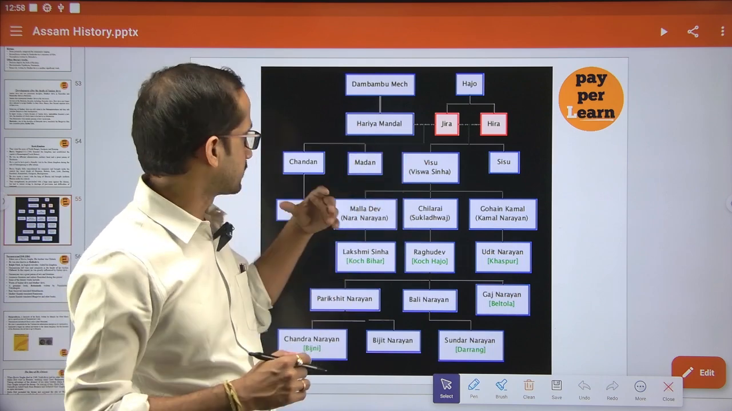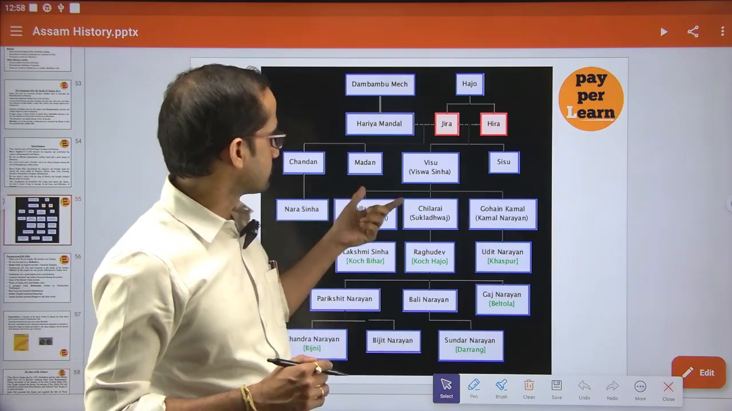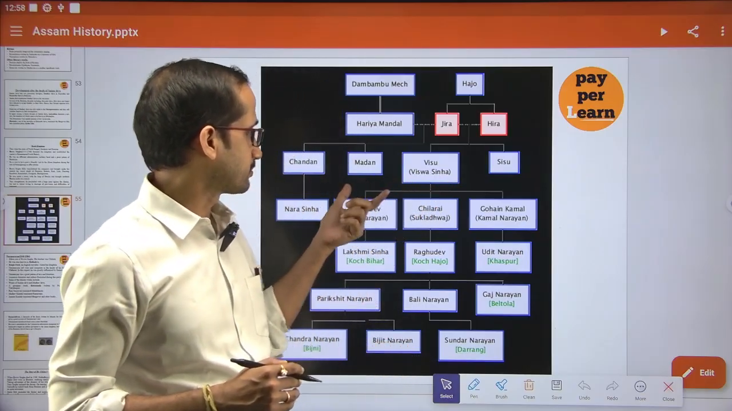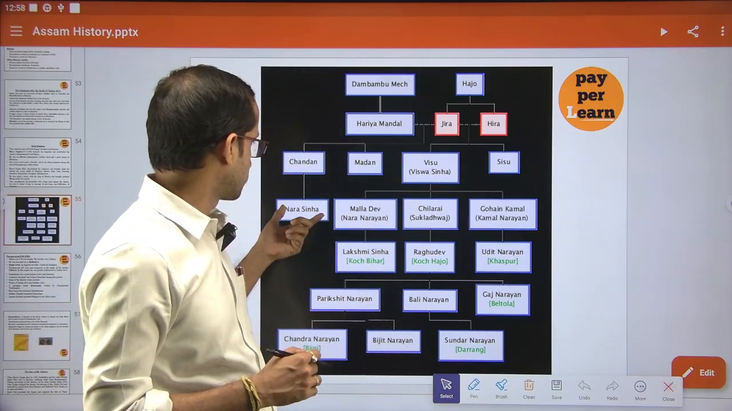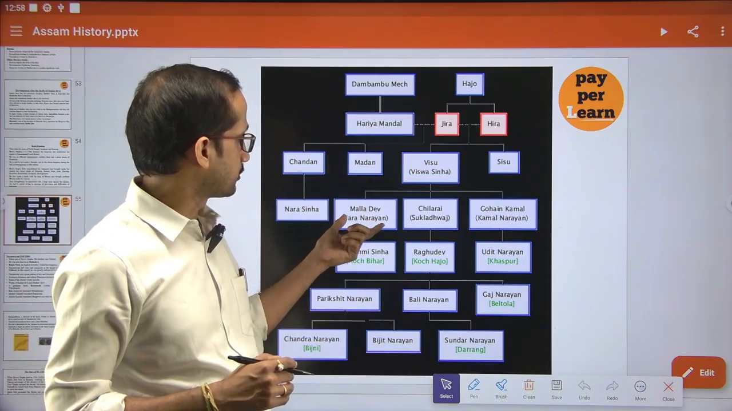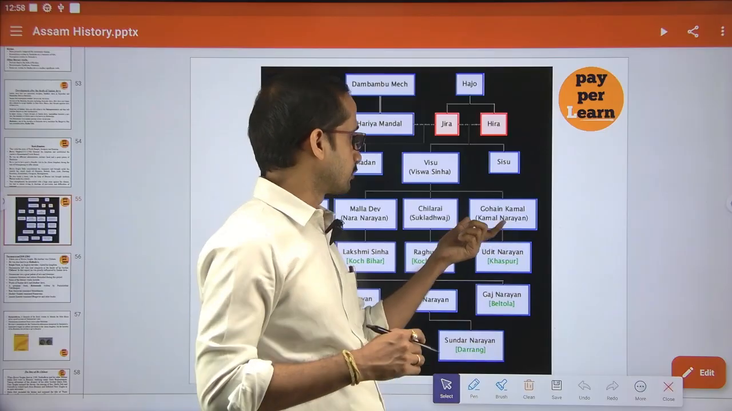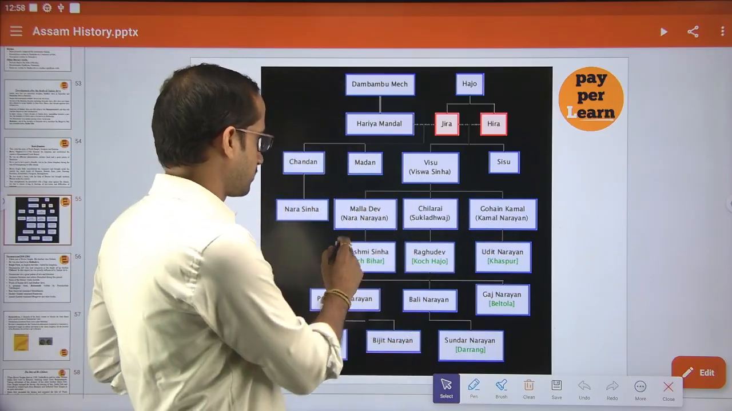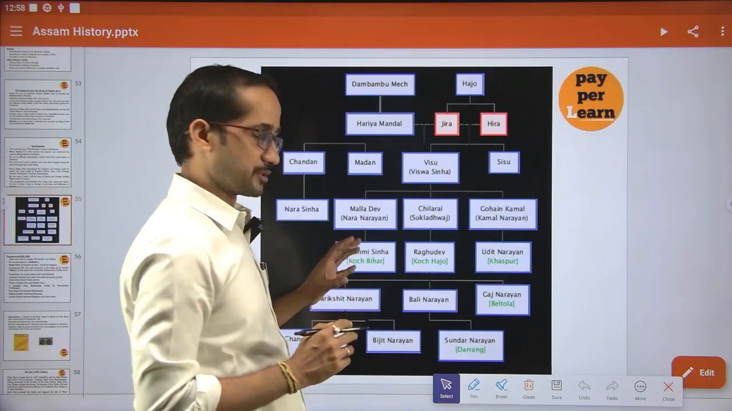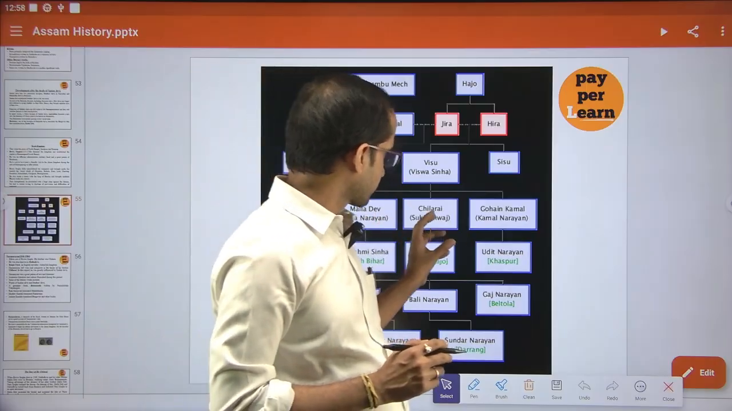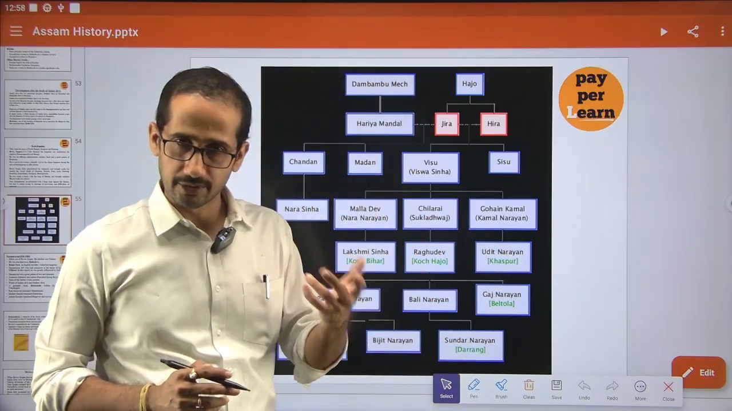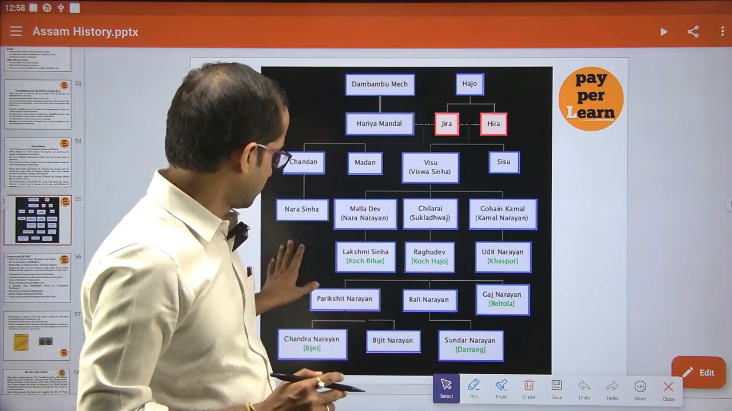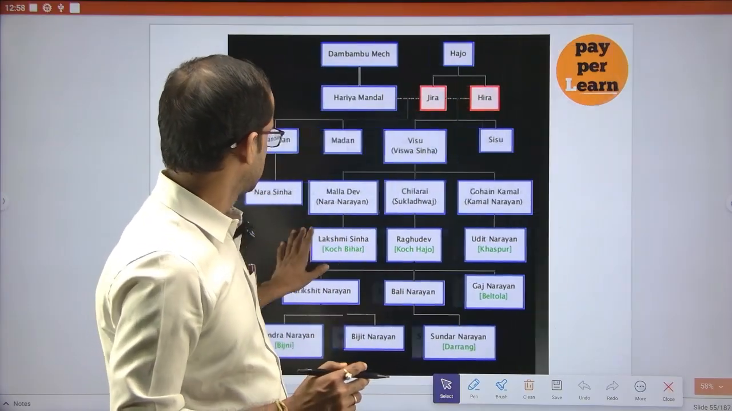So Hariya Mandal was this, and ultimately Biswasingha was mainly the founder, and his sons were Narasingha, Naranarayan and Sukladhwaj, and Guhai Kamal. Those things we will discuss in detail, and here only Naranarayan became the king. Sukladhwaj or Silarai was the commander in chief. This is the family tree of the Koch kingdom.